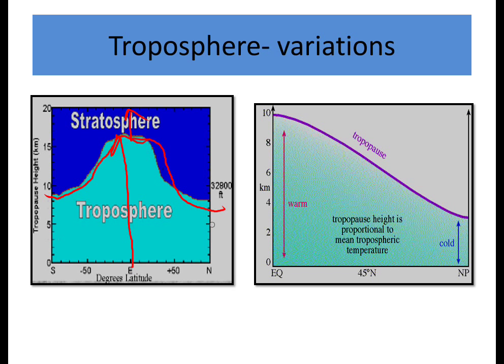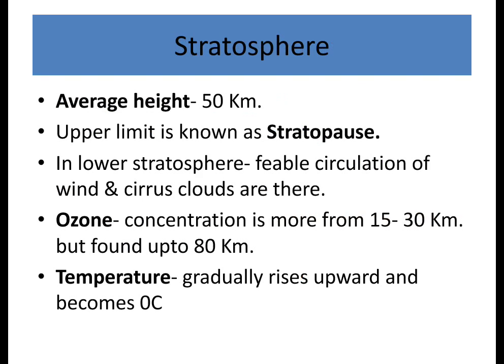Even in this graph we can see that in the equatorial region the height is more, and in the cold region the tropopause height is decreasing. So we can understand that humidity and temperature play a major role in determining the tropopause height.